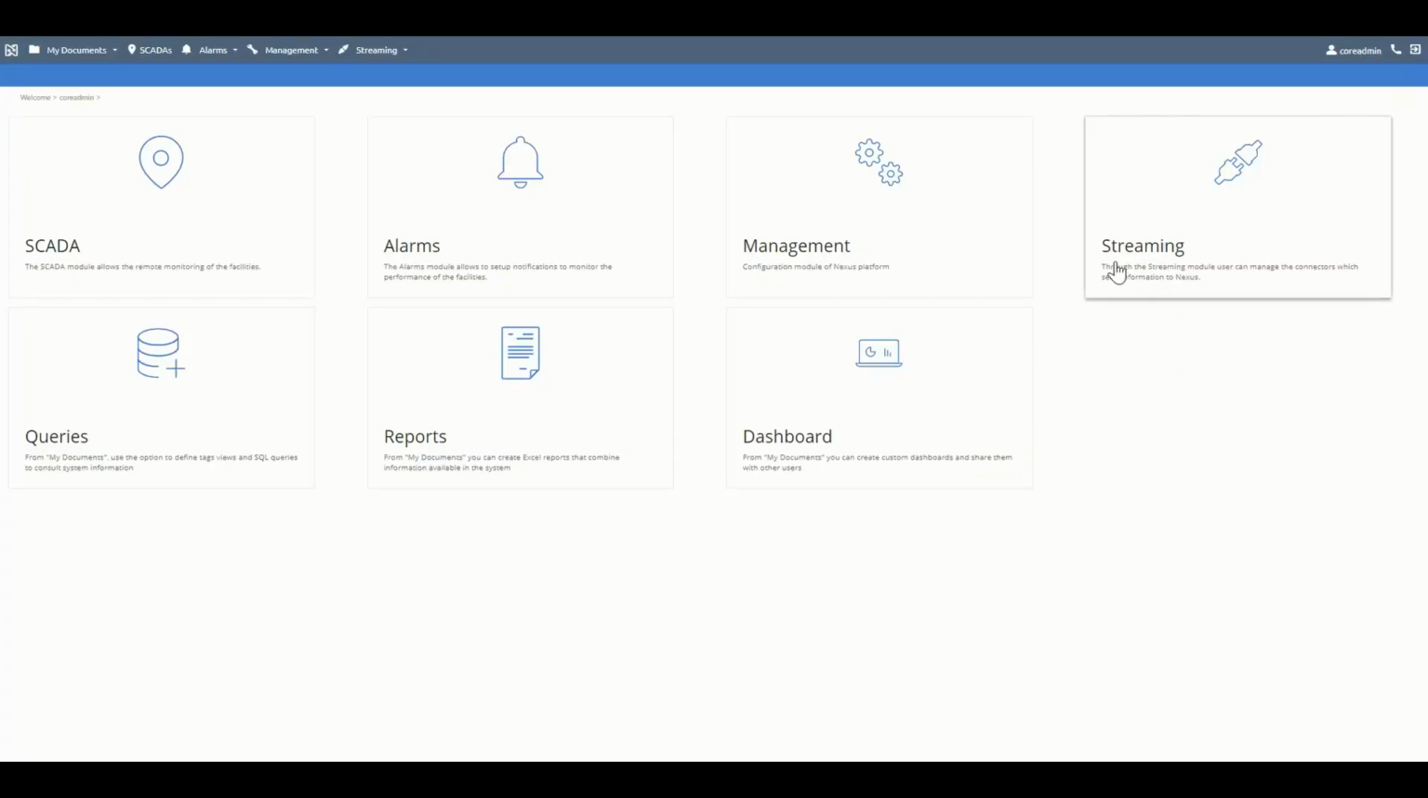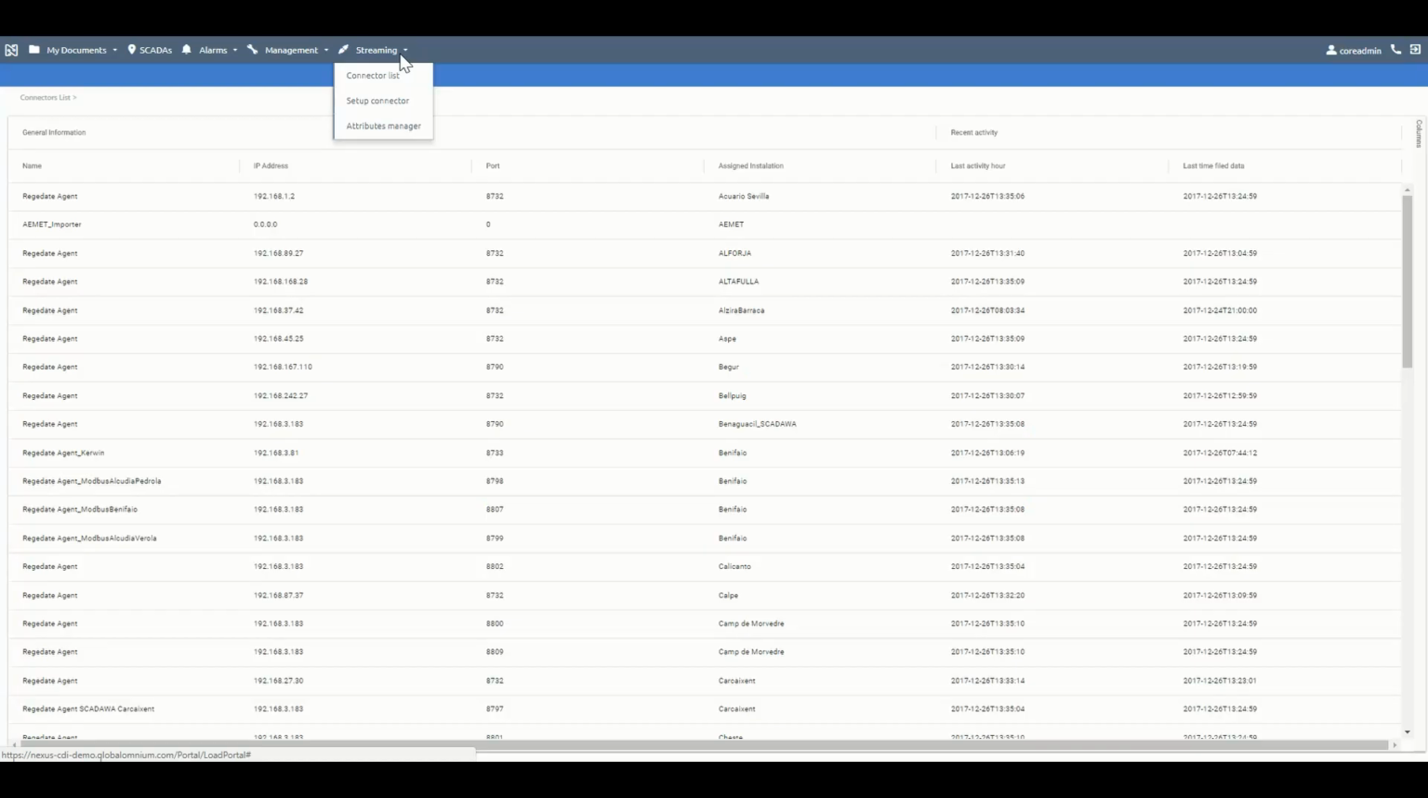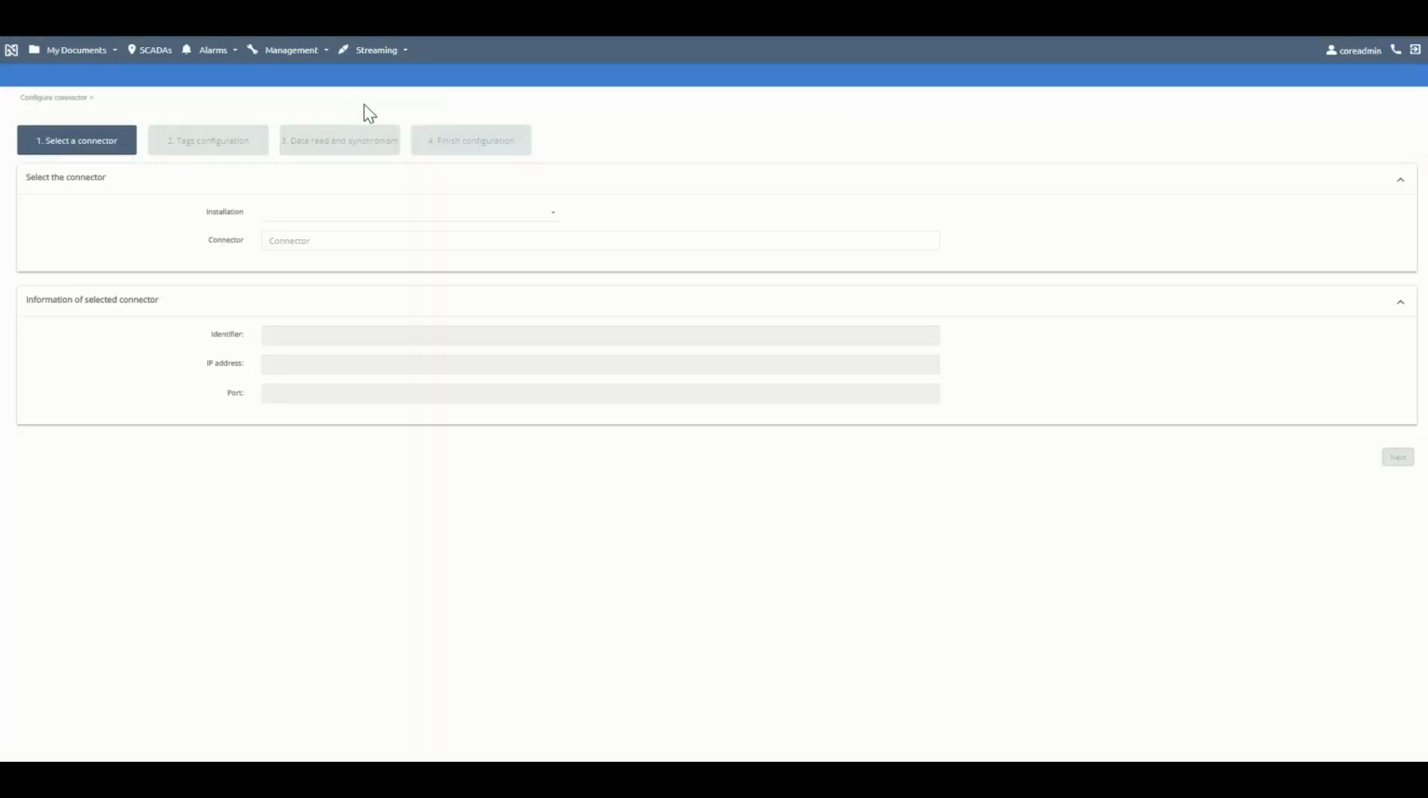From the main menu, we're going to click on the Streaming tab on the upper side of the screen, and then on Set up a connector. To configure them, 4 steps must be followed. In the first step, select a connector, we must select an installation, and then select a connector from inside the installation. New information will automatically appear.